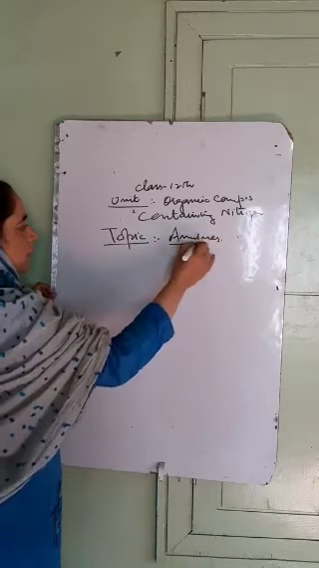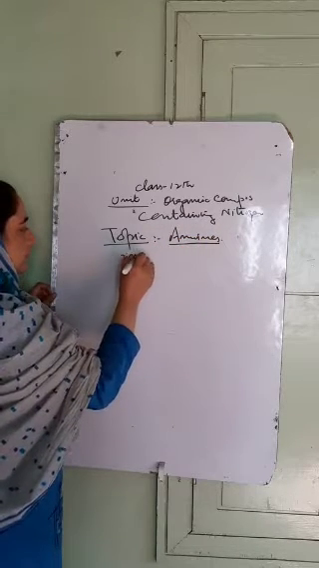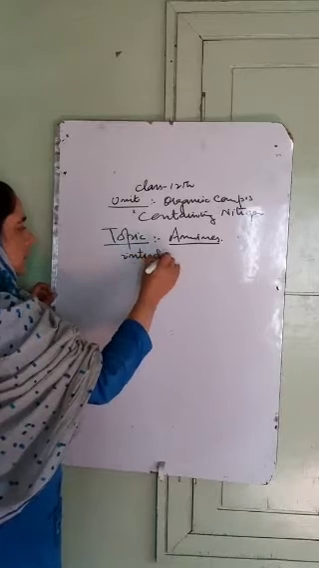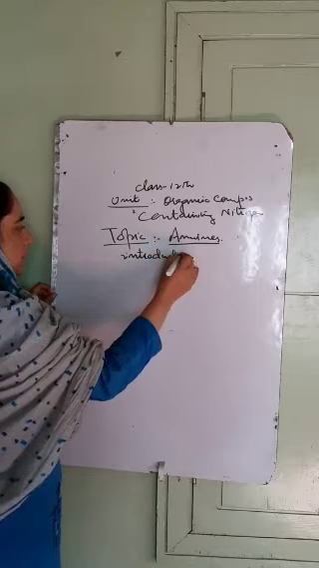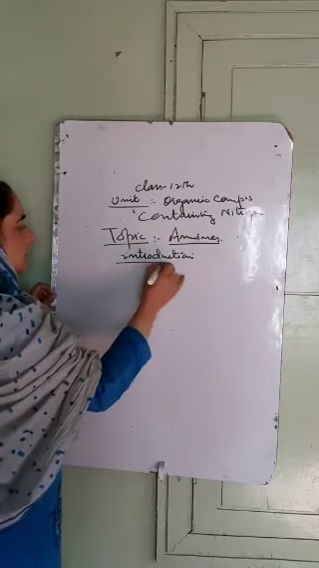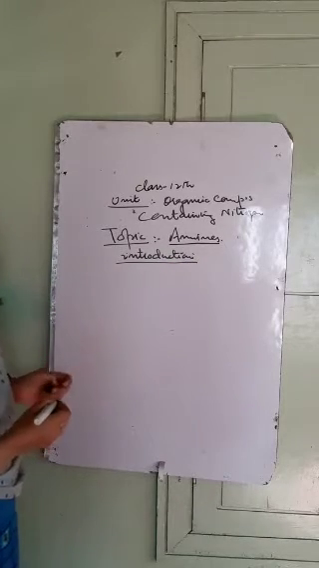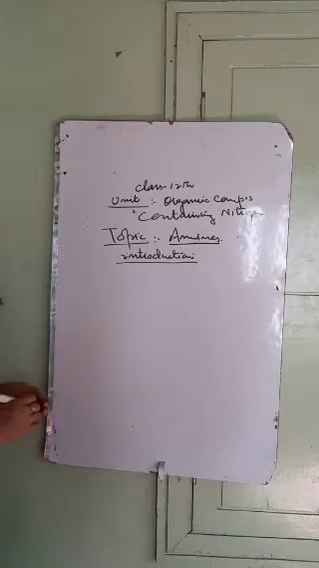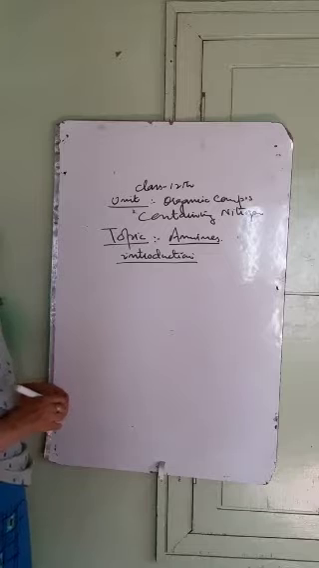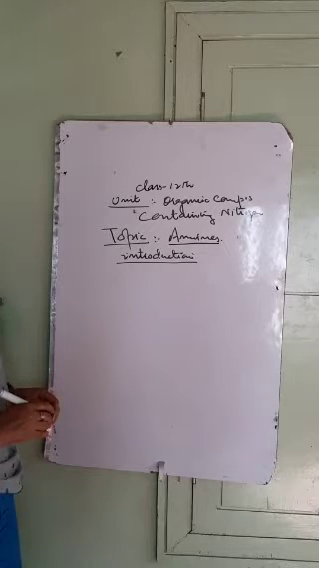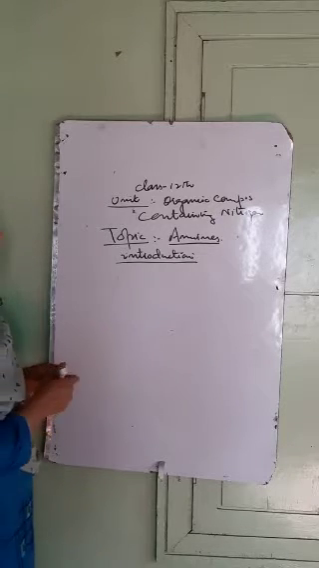Now what are amines? Introduction of amines. Amines किनको कहते हैं? Amines basically they are the derivatives of the ammonia which are obtained by replacing one or more hydrogen atoms of the ammonia by the alkyl or the aryl group. Such compounds are called as amines.